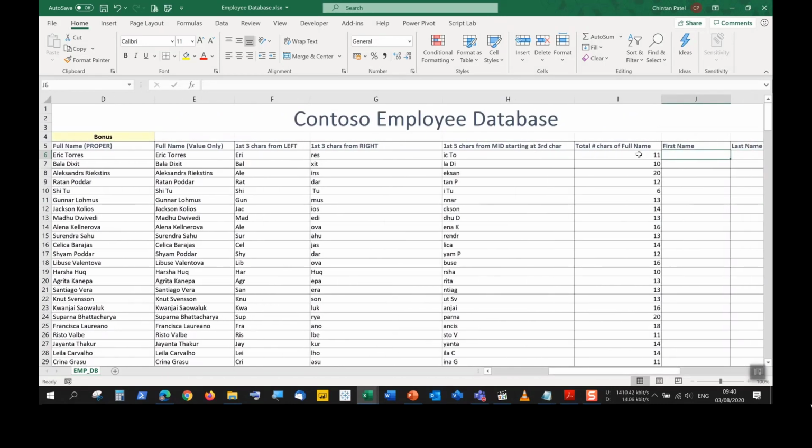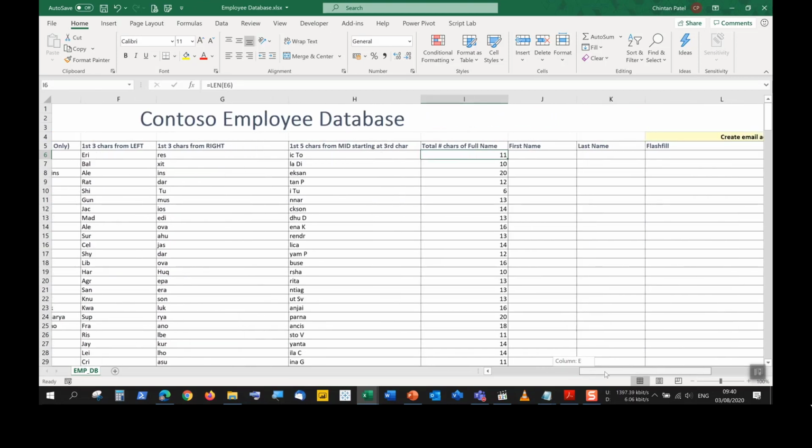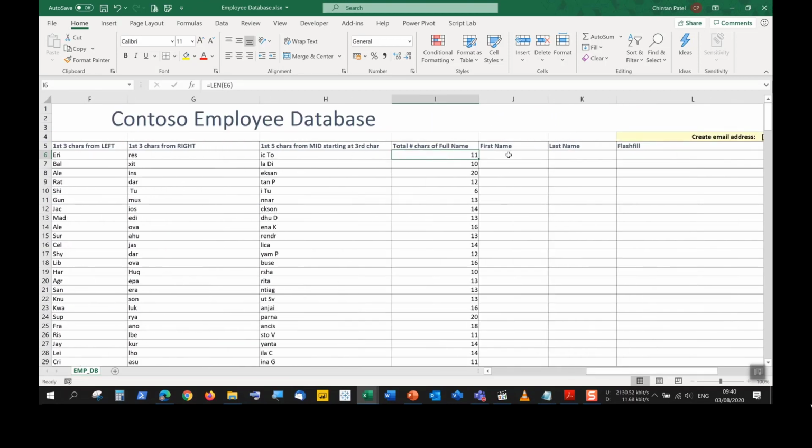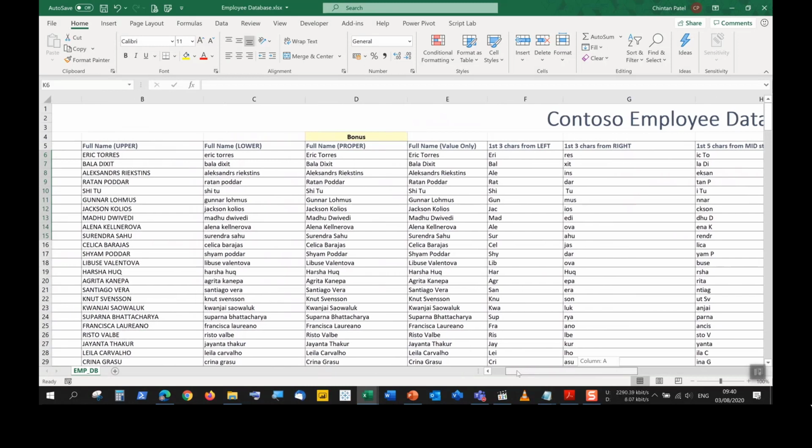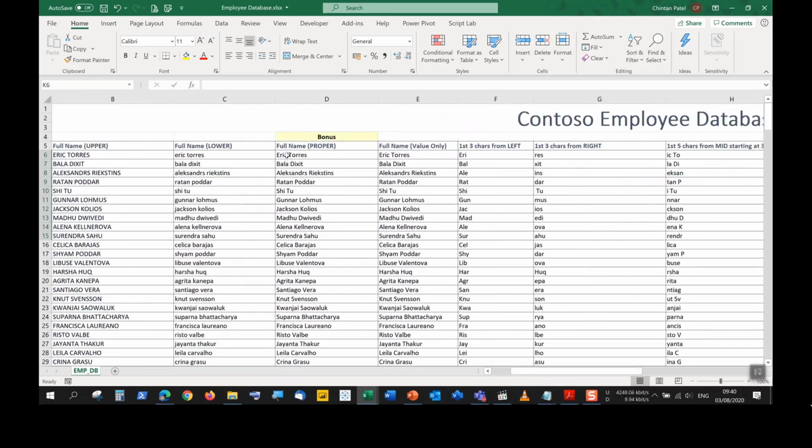It will include it by default. We can't change that. Technically it should not be including it. If we didn't want that inclusive, I think the only way would be to extract the first name, which we're going to do now, and extract the last name, and then do another calculation for that. By default, it's not going to exclude that space in between.